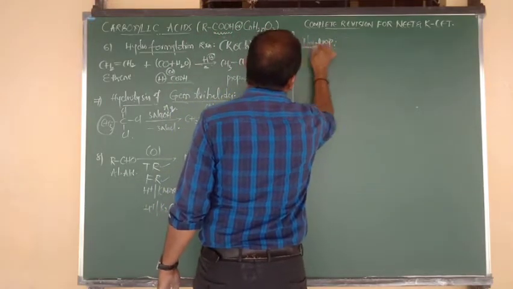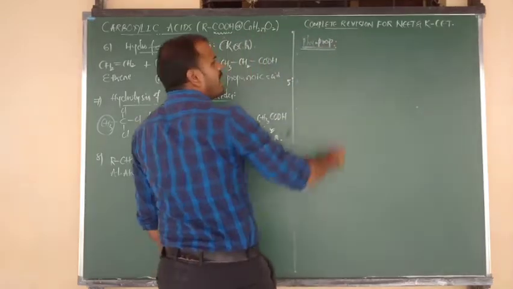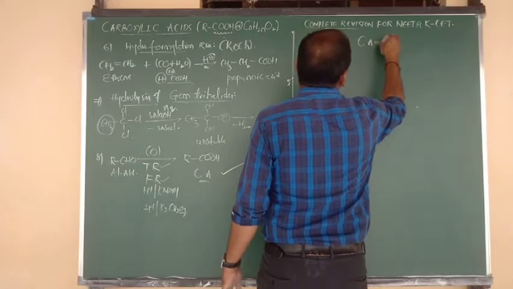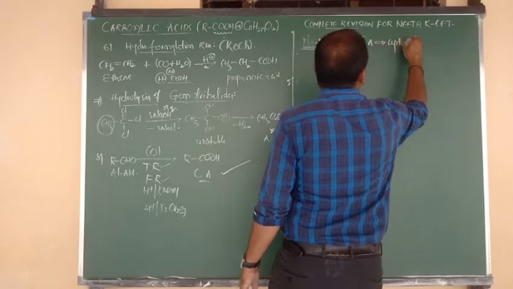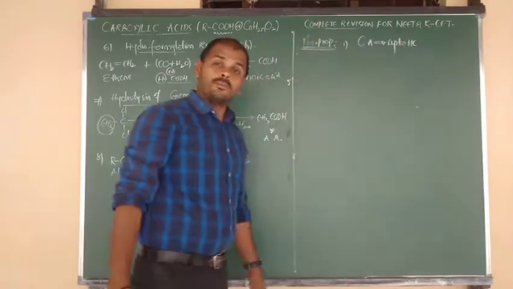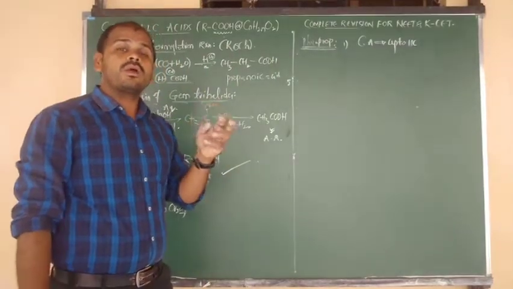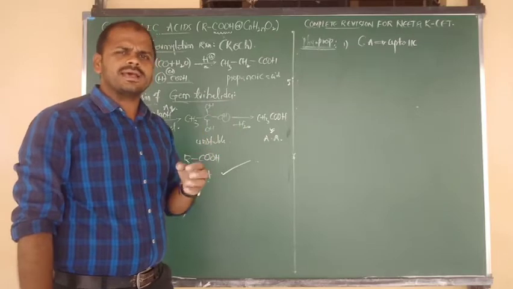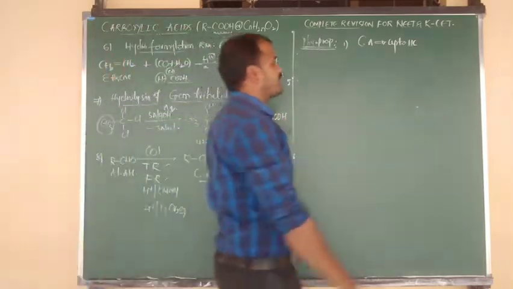In that, one thing I want to say is about the physical state. The carboxylic acids having up to 11 carbons, like undecanoic acid, decanoic acid, octanoic acid, 1 to 11 carbons, all carboxylic acids.